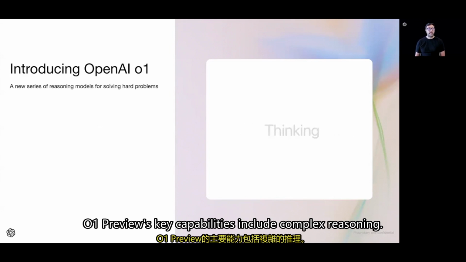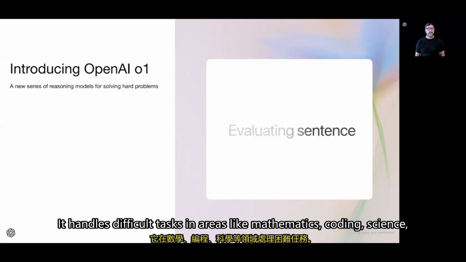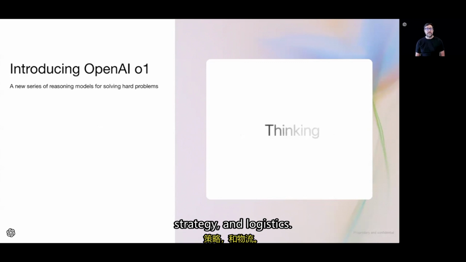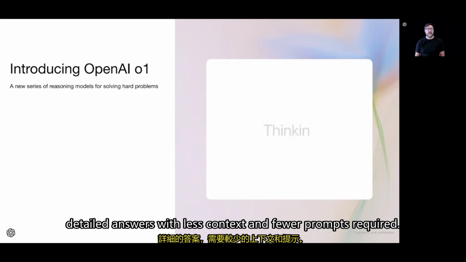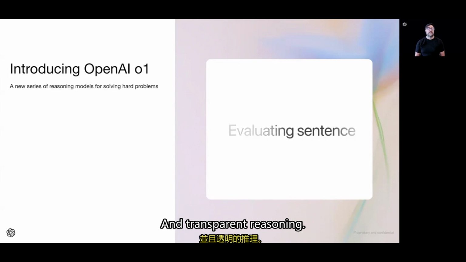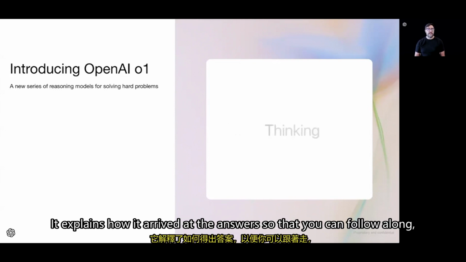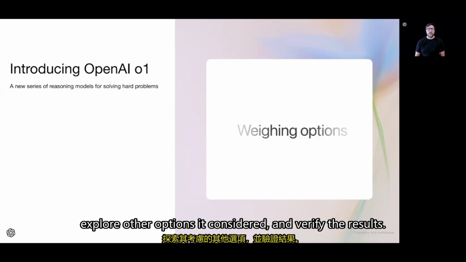o1 Preview's key capabilities include complex reasoning. It handles difficult tasks in areas like mathematics, coding, science, strategy, and logistics. Comprehensive outputs. It gives thoughtful, detailed answers with less context and fewer prompts required. And transparent reasoning. It explains how it arrived at the answers so that you can follow along, explore other options it considered, and verify the results.